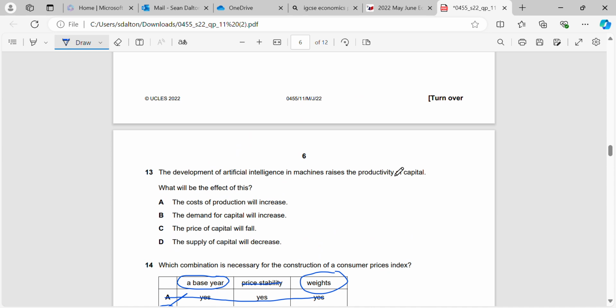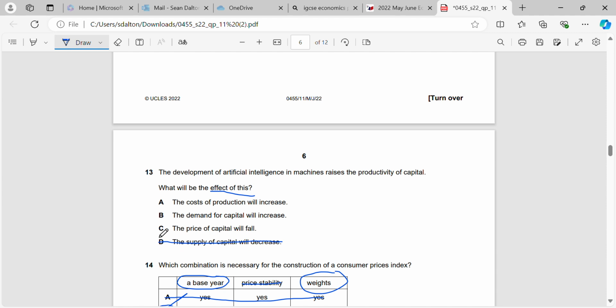Okay, the development of artificial intelligence in machines raises the productivity of capital. What will be the effect of this? So, AI comes over and makes our capital more productive. Will that make the supply of capital decrease? Definitely not. If we become more productive, we're likely to increase our supply of capital.